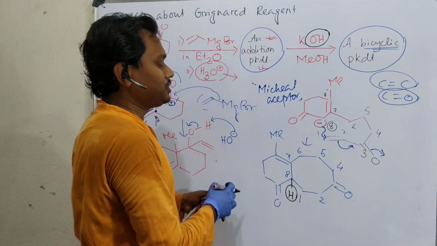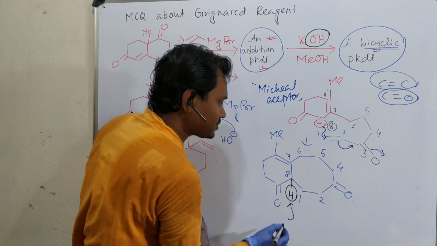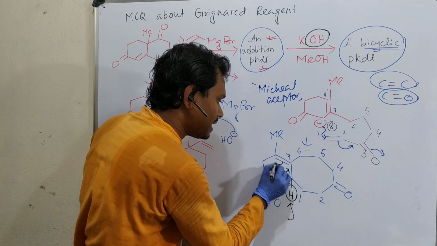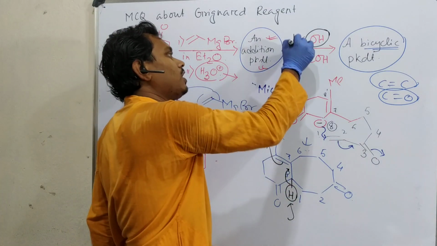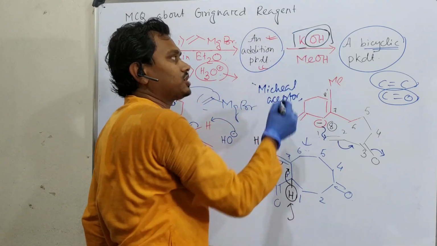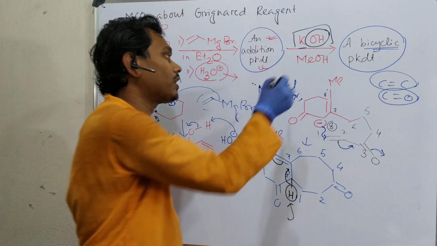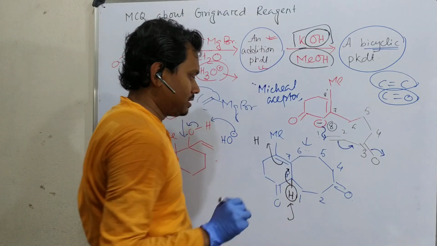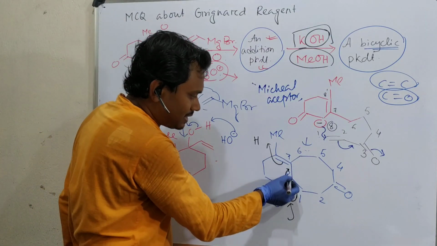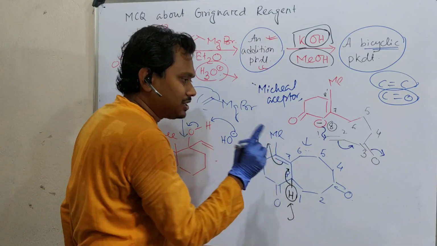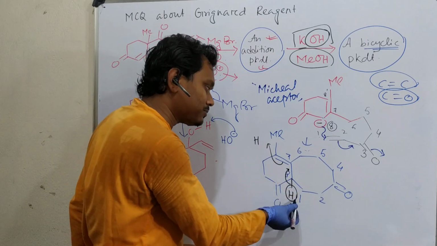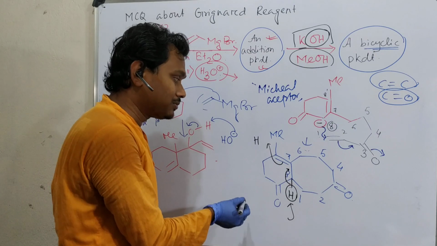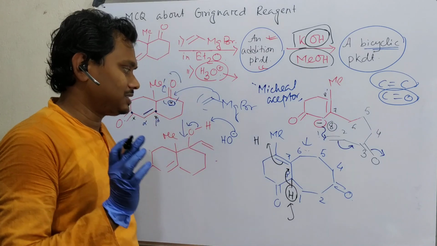So it will rearrange itself, meaning this bond will be abstracted, this comes here and it will abstract another proton. Why? First of all, we have taken KOH because potassium salts are more soluble than sodium salts in organic solvents like methanol. Point number 1. Point number 2, here this carbanion is stronger basic compared to this, because this is an alpha-to-carbonyl proton, so more acidic, so easily could be abstracted. But this is not alpha to carbonyl, so it will be consumed.